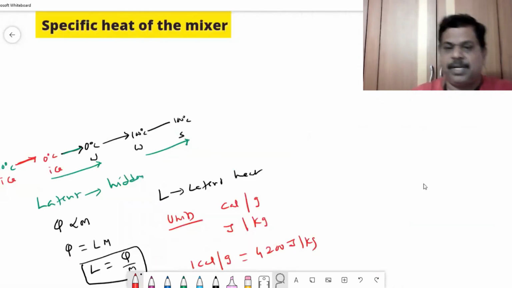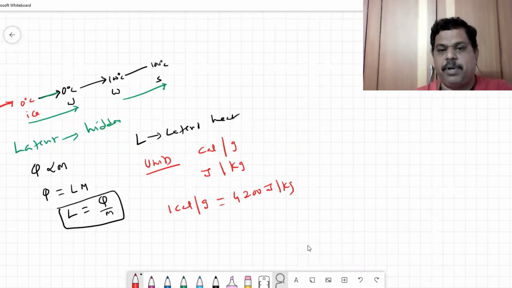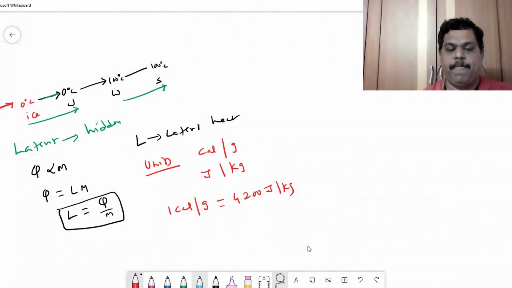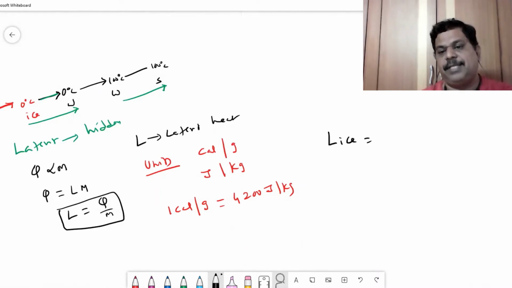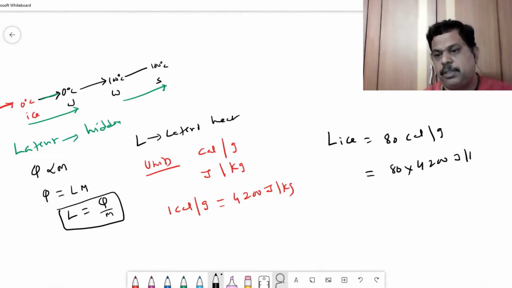Let us try to understand what are the important values of latent heat of ice and latent heat of steam. Remember, latent heat of ice is 80 calorie per gram, or 80 into 1 calorie per gram, which is 4,200 joule per kg. So this is nothing but 3.36 into 10 power 5 joule per kg.